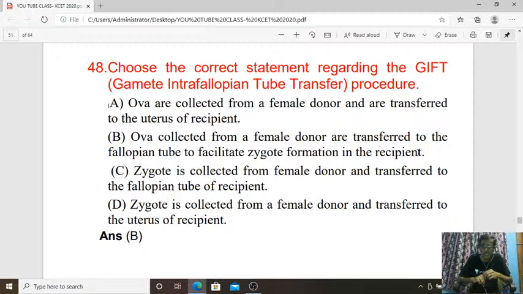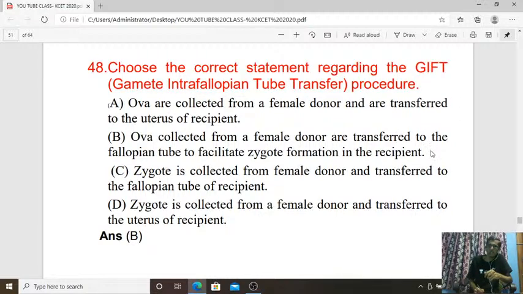So this GIFT technique is coming under artificial reproductive technology, a method to overcome infertility, isn't it? Here, when the woman is unable to produce ova, the ova is collected from the donor, and that ova is directly introduced into the fallopian tube of the recipient.